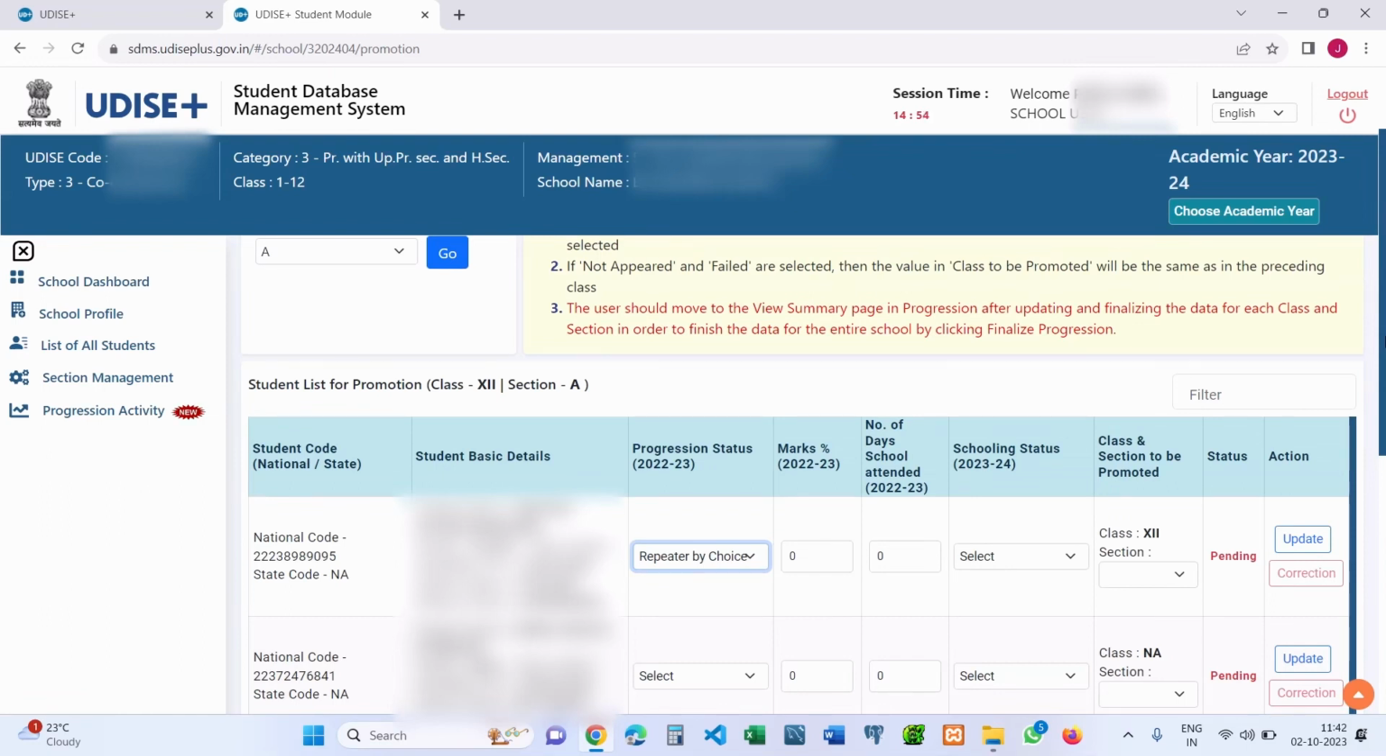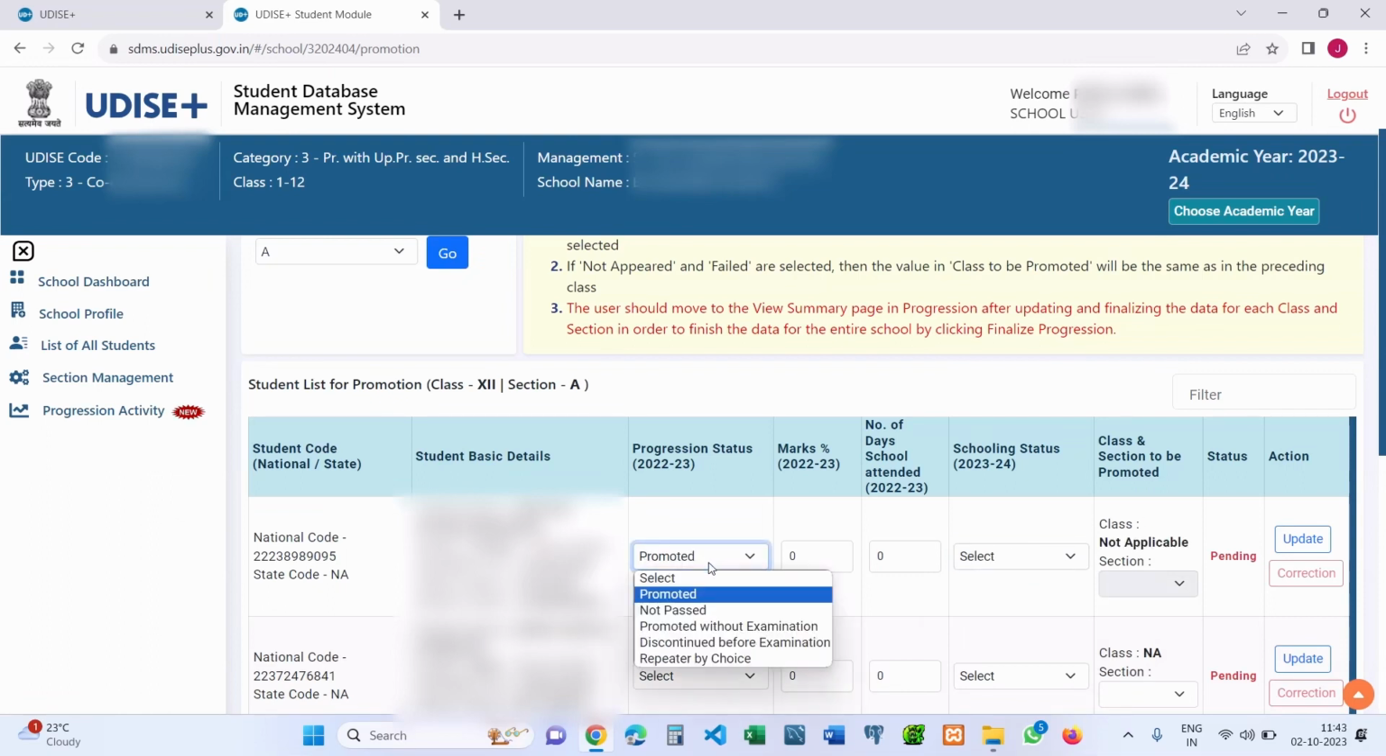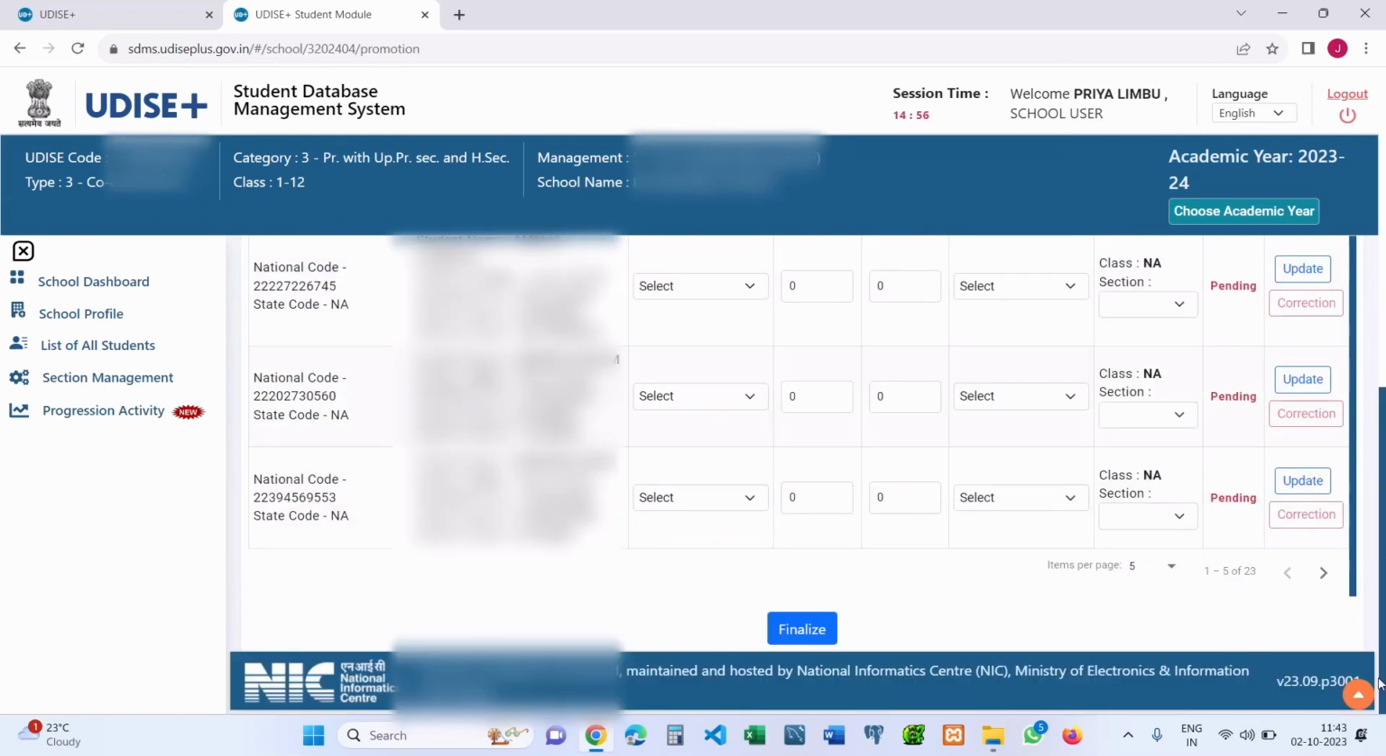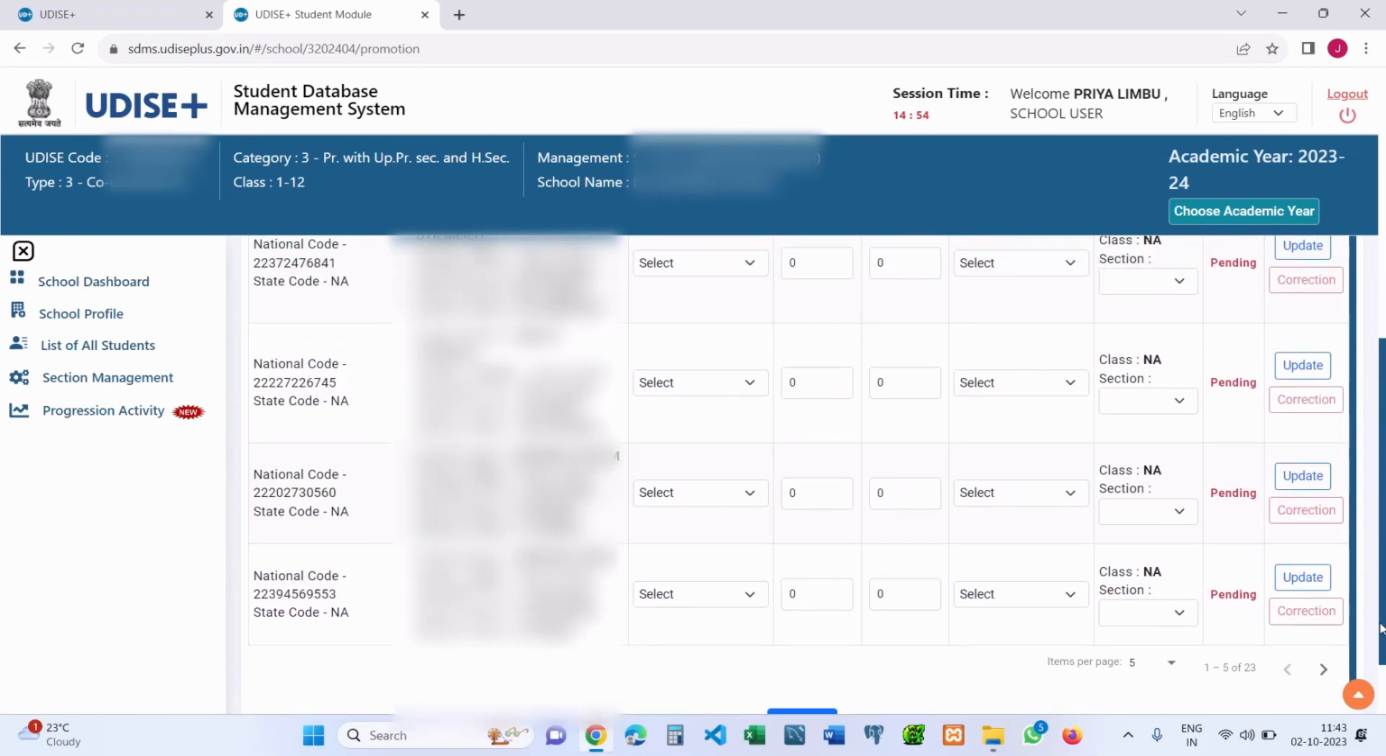Otherwise, if the student is either not pass or repeater, because with not pass maybe the student is still studying in the same school, or if in this exit class the student repeats, then again is studying in the same school. Otherwise, for promoted without examination and discontinue, the schooling status options will be only left the school with TC and without TC. So all these progression activities need to be updated or tagged to each and every student.